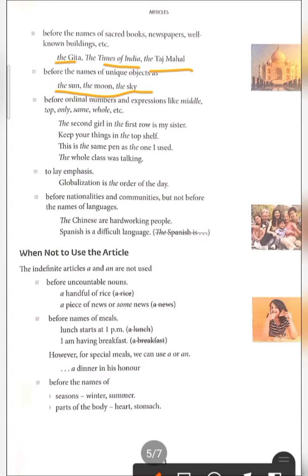Second, we use "the" before nationalities and communities, but not before the names of languages. For example, we can't write "the English" or "the maths" like this. Never can we write it like this. But see the example here: the Chinese are hardworking people. Here in this sentence we are talking about the Chinese people, not the Chinese language, so that time we can use "the". And the second one: "The Spanish is a difficult language." We can't use "the Spanish" here. So what do we have to write? The correct one is: Spanish is a difficult language.